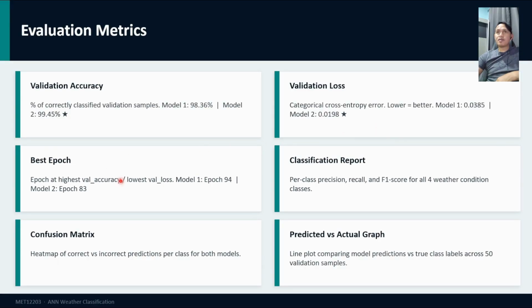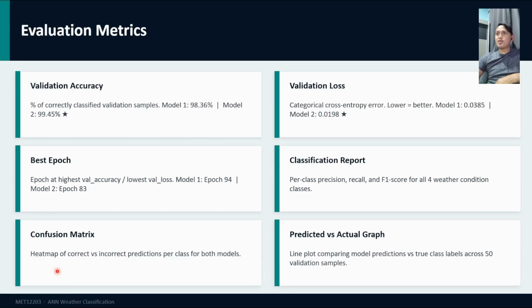Third is best epoch, the epoch number at which the model achieved its best validation performance. Model 1 peaked at epoch 94, Model 2 at epoch 83. Fourth, the classification report shows precision, recall, and F1 score for each individual weather class. Fifth is the confusion matrix, a heat map showing which classes the model confused with each other.